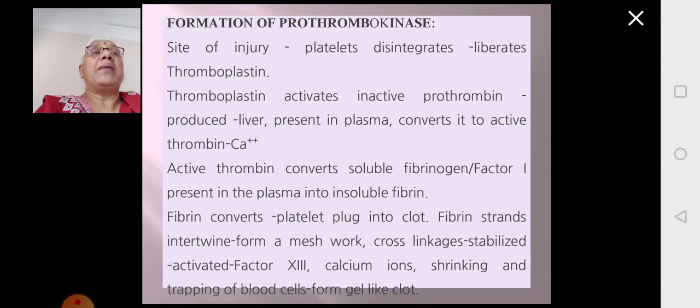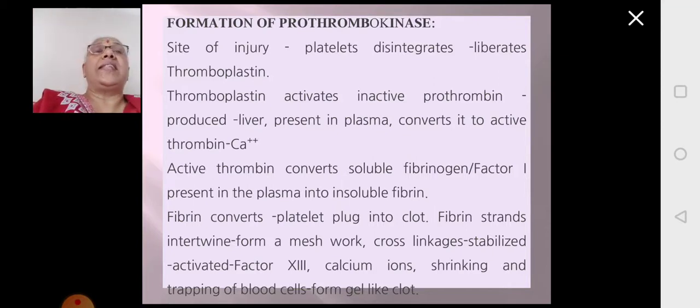This prothrombin is produced in the liver and is present in the plasma. So when there is an injury, platelets will release thromboplastin. Thromboplastin will activate inactive prothrombin, and inactive prothrombin is converted to active thrombin. And even for this, calcium ions are required.